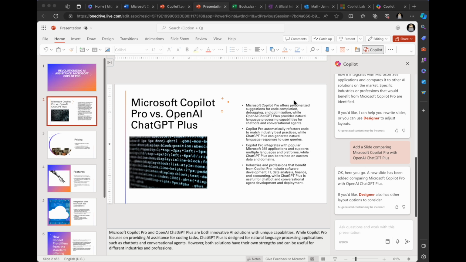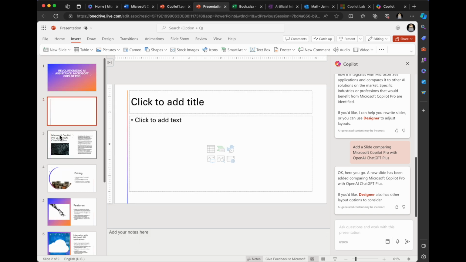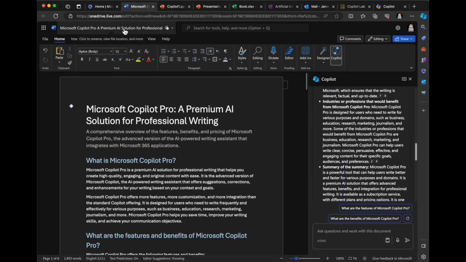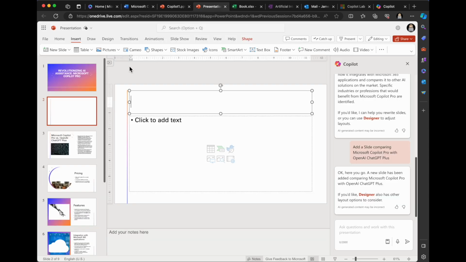What I'm going to do here is I'm going to say insert a new slide, and I'm just going to say, let's go back to the Word document. And I love how it labeled it. Nice, labeled it. That's super awesome. So I'm going to grab this text here. Actually, I'm going to grab what is Microsoft Copilot Pro, and I'm going to put this as a title in this presentation here.